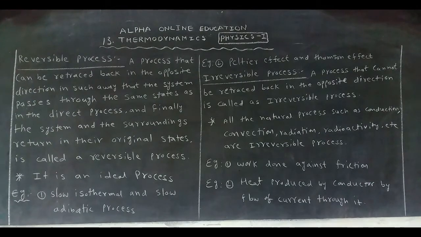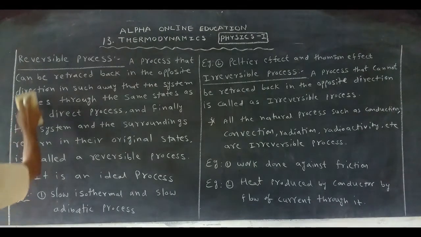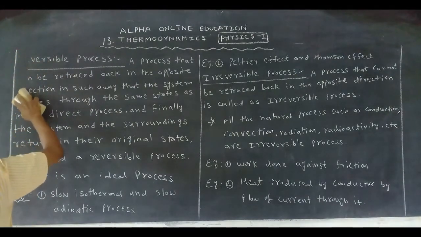Now, what is the Carnot engine? With the help of the Carnot engine, we want to derive one equation. That equation is the efficiency of the Carnot engine. In the case of the Carnot engine, we take the examples of the reversible process: slow isothermal process and slow adiabatic processes are considered in the working of one engine.